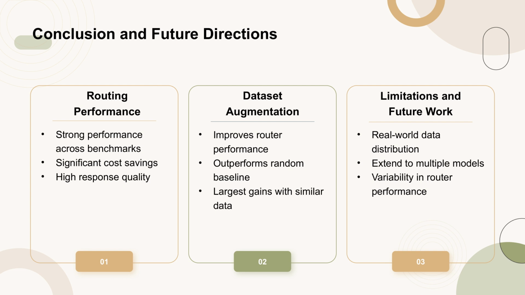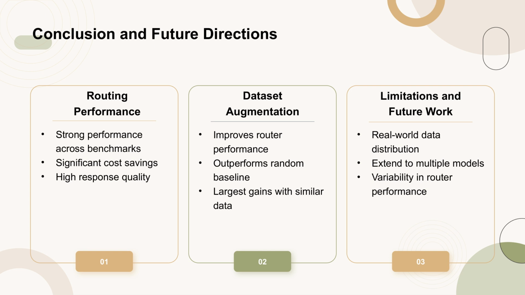For instance, training routers solely on the Arena dataset leads to poor performance on MMLU and GSM-8K, but augmenting the training data with an LLM judge or in-domain data allows the routers to surpass the random baseline across all benchmarks. The largest performance gains are observed when the training data closely matches the evaluation data, as indicated by the benchmark dataset similarity score. The authors suggest that this framework offers a clear and scalable approach to improving routing performance